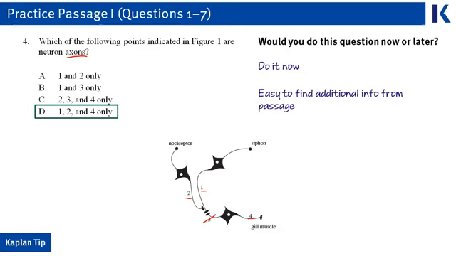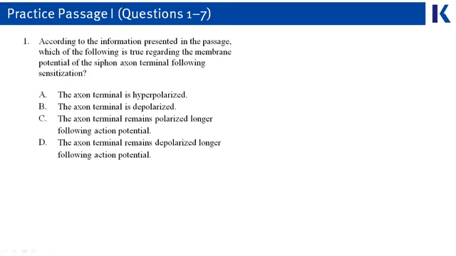So we triaged these 4 questions, we found 2 easy questions to do, and then we had 2 harder questions that we're going to leave for later. Let's go ahead and do those harder questions now. Number 1, we remember, was going to require us to go back to the passage and look up some information, so let's do that now.